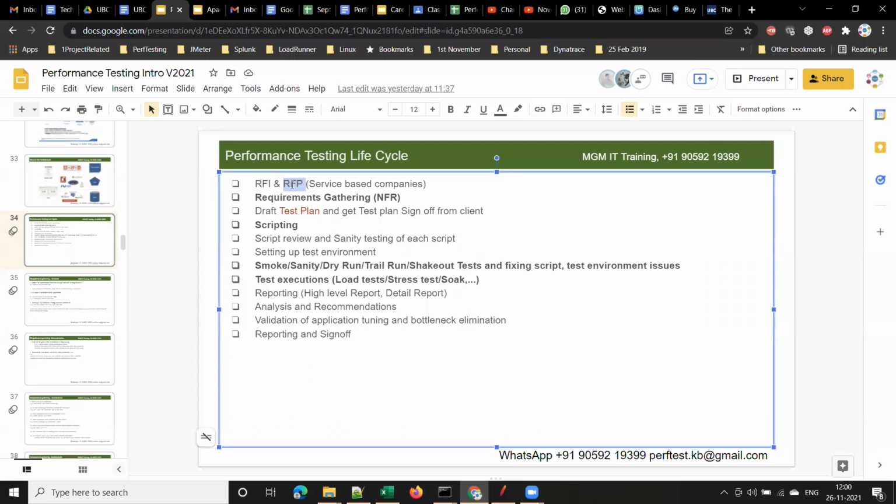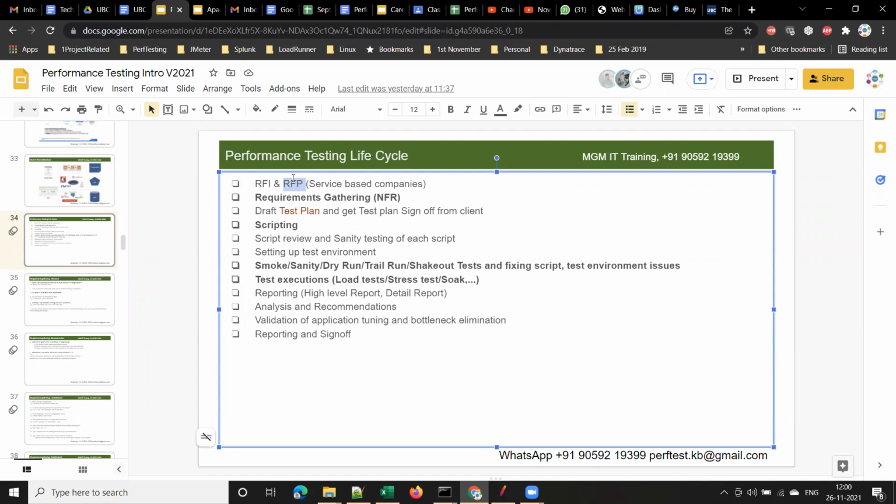If you go to buy a laptop or a desktop from the market, or if you want to buy a flat, you'll get some quotation from the vendor, right? From the builder, you will get some quotation, yes or no? This RFP is something like your quotation, right?